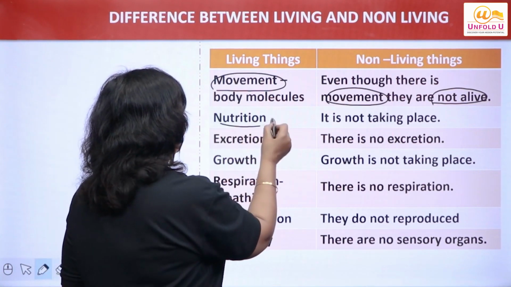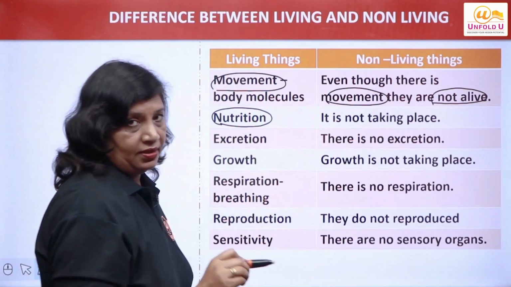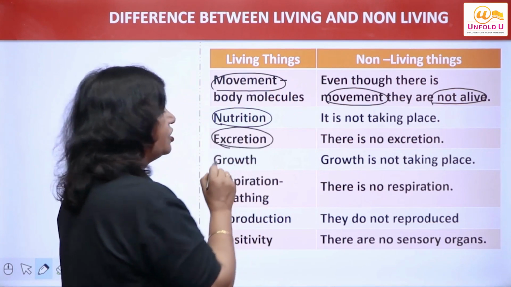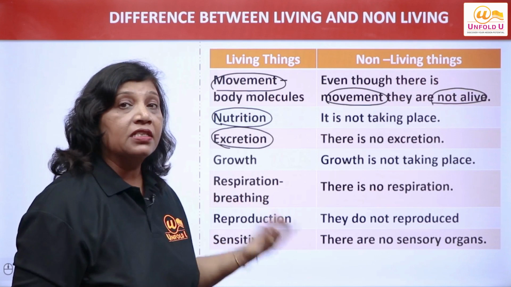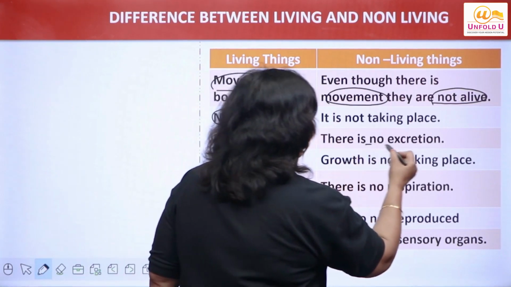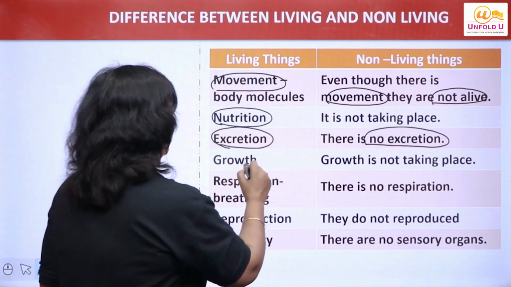Then living things show nutrition, means they take in food, but in non-living things, there is no nutrition. Living things show excretion, means they release the waste from the body, but in non-living things, there is no excretion. Living things show growth.